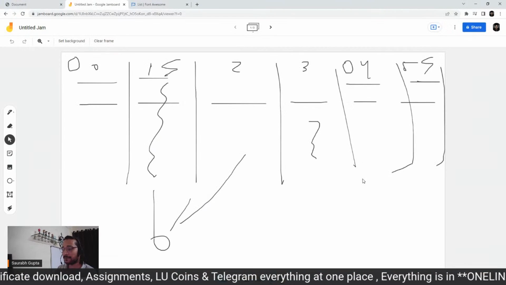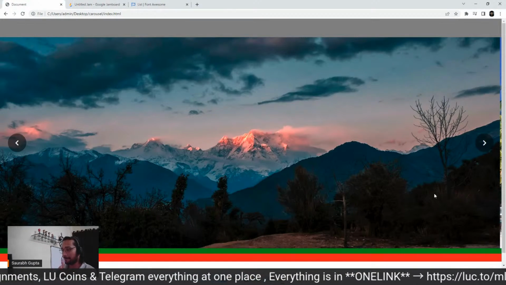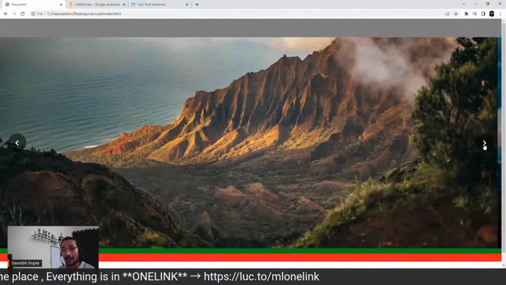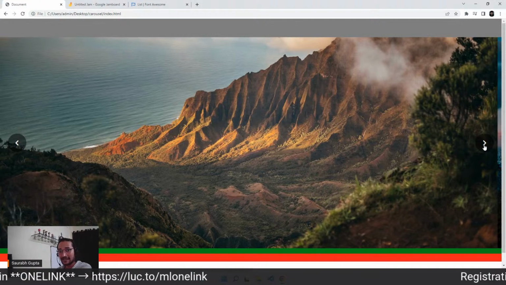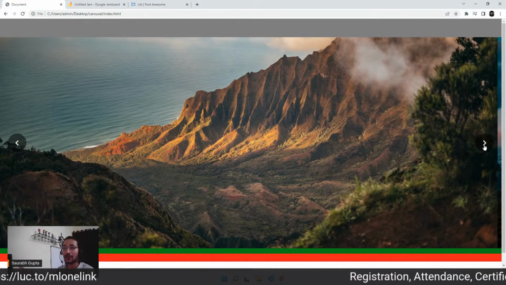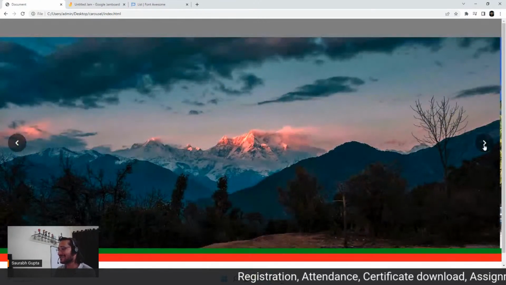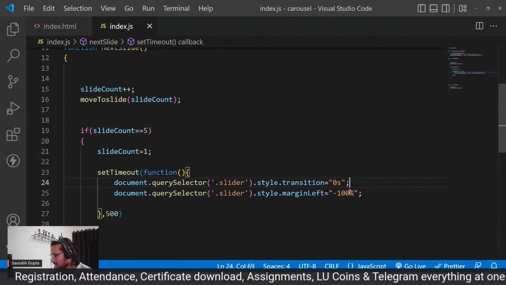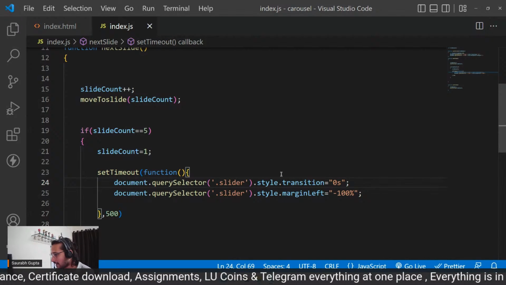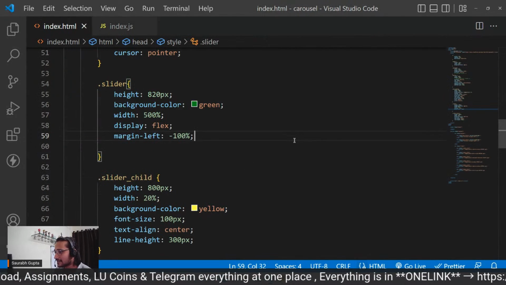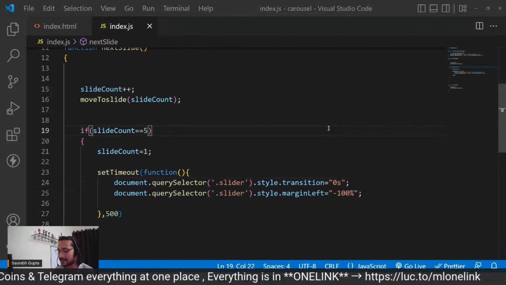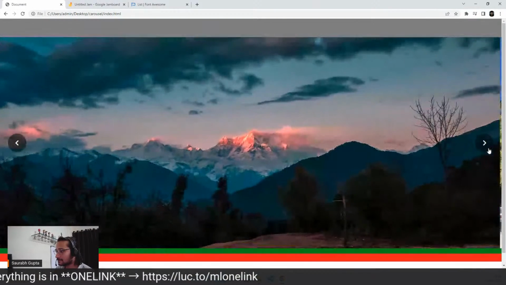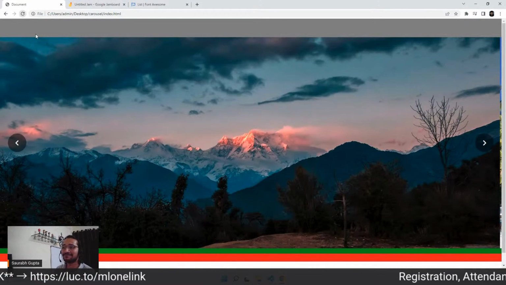And now let's see. Focus now, guys. Now I'll again go to the last image. But you will see now, it again goes back to 1. But now you will not see it. Still I can see it. What's happening here? Is the transition not working? Style.transition equals 0. Why is it not working? It should. Didn't I save the CSS file? Let me save it. Let's test it again, guys. I don't know why it's not working. Yep. Saw that, everyone?